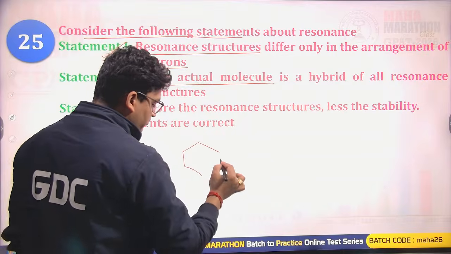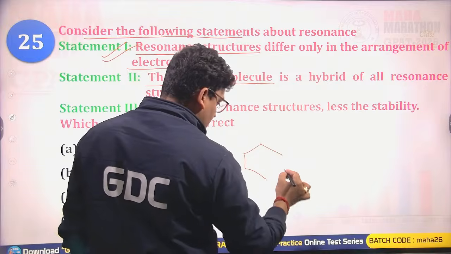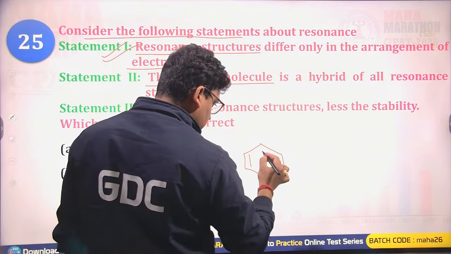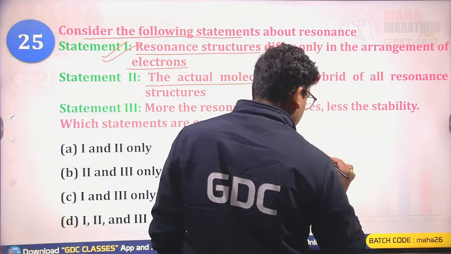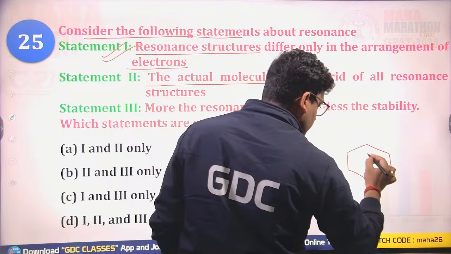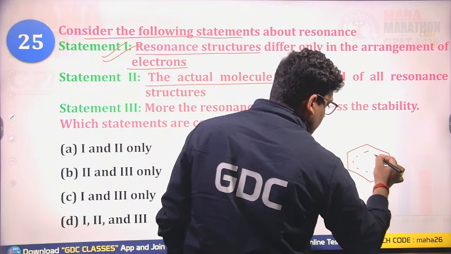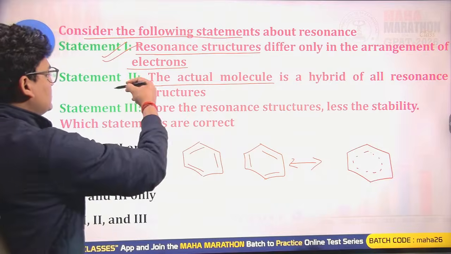Let's suppose we see for the benzene. So benzene is having 2 resonance structures, this one and this one. And its hybrid structure is this one. Hybrid structure, okay. So yes, that is also right.